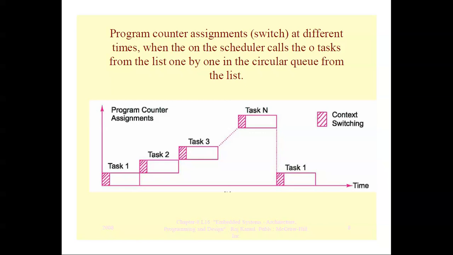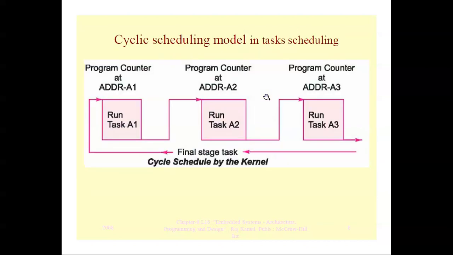So this is a pictorial representation of how the cooperative scheduling model works. Here in the program counter, you can see a lot of tasks. That means task 1, task 2, task 3. So this means all other tasks will cooperate until task 1 completes. When task 1 is completed, only then task 2 is started and completed. Then task 3, and again task N is completed. That is what is called cooperative scheduling.